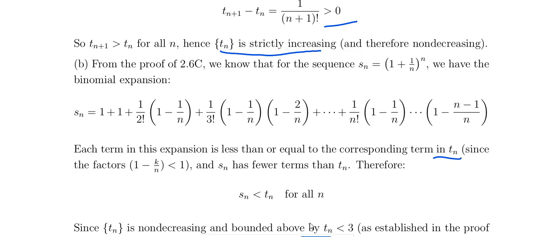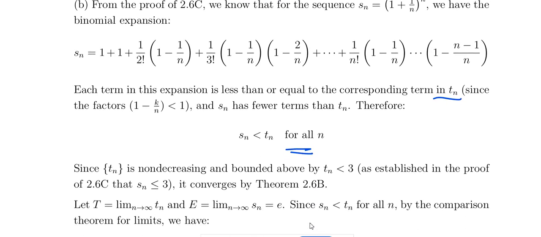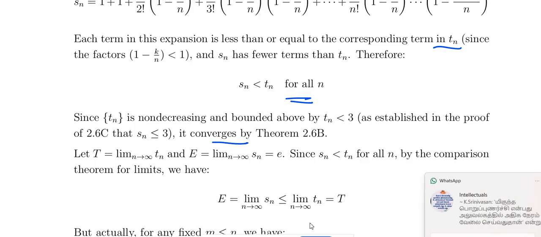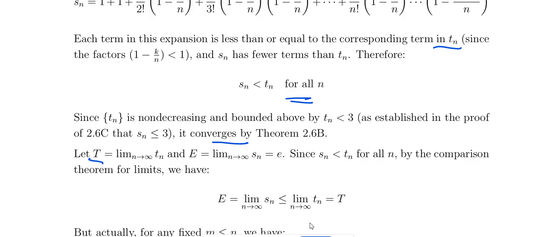Okay, so what is the conclusion? Tn is a non-decreasing sequence, that is an increasing sequence, and bounded above by 3. So it converges, since Sn is less than or equal to 3. So the limit of the sequence Tn I call T, and the limit of the sequence Sn is E. So Sn is less than or equal to Tn for all n.